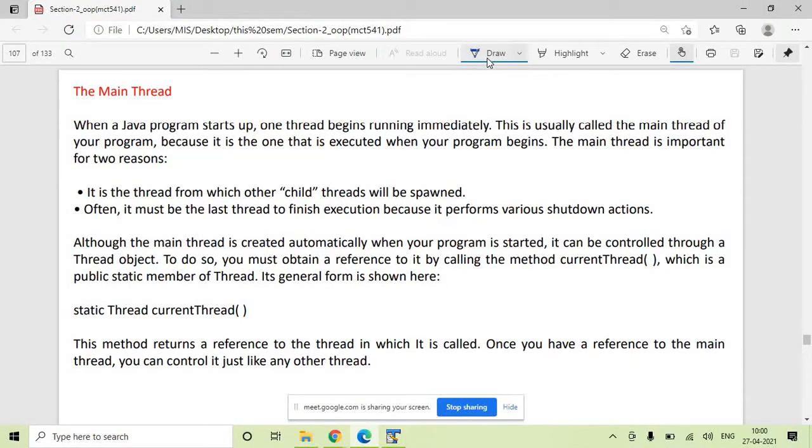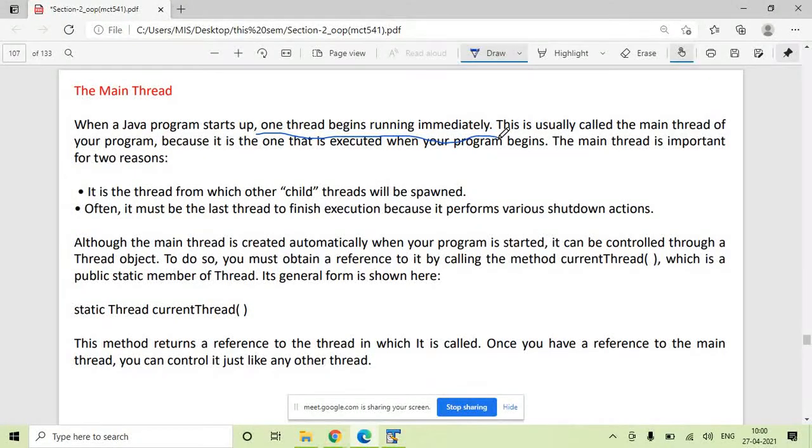Up till now, whatever programs we have written, we have not written any thread, we have not created any thread of our own. But when we run a Java program, one thread begins running immediately. So you can say that all your Java programs contain at least one thread. This is called the main thread, from where your program begins its execution.